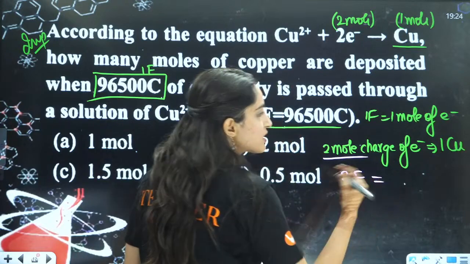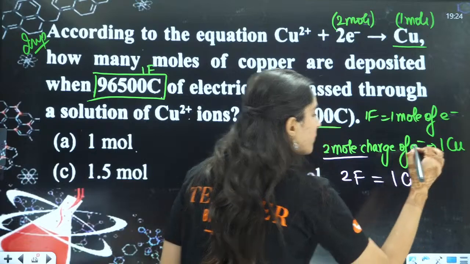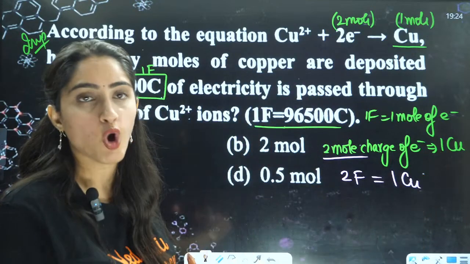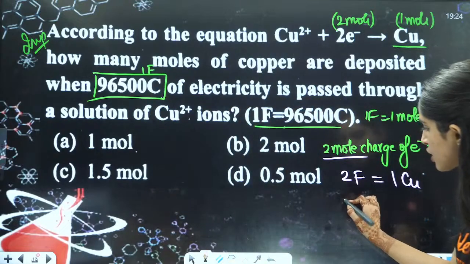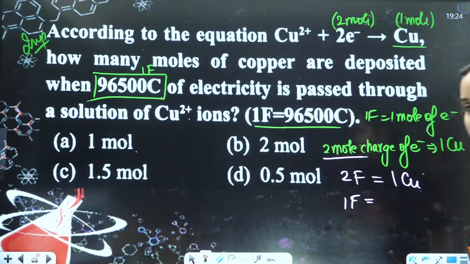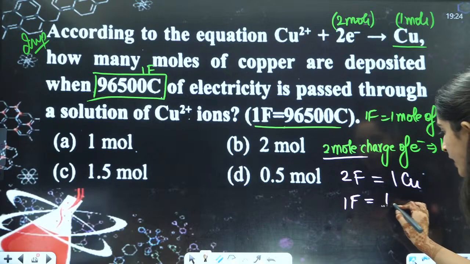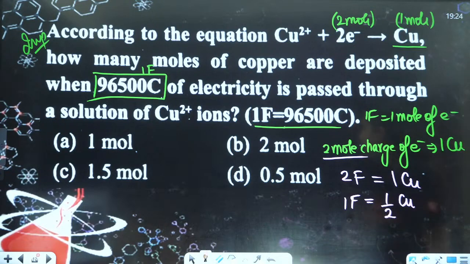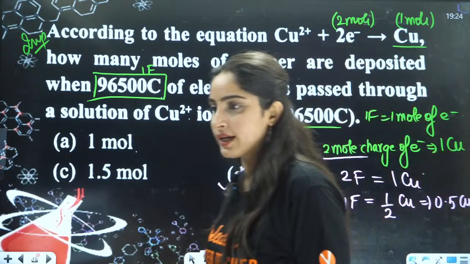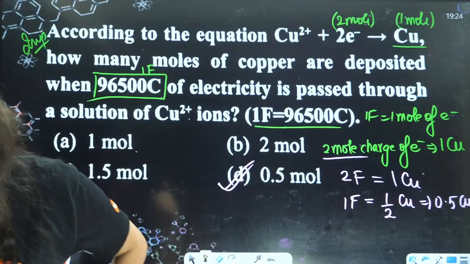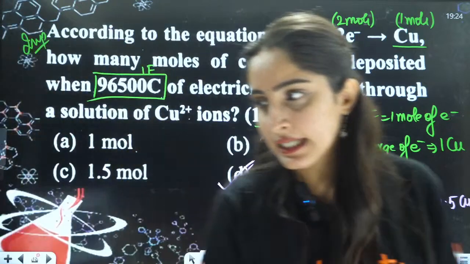So 2 Faraday charge is required for the generation of 1 copper atom. But I want to use only 1 Faraday charge. So if I am using 1 Faraday of electricity or charge, it will make 1 by 2 of copper, that is 0.5 of copper, right? So I'll write that D will become my correct answer, right?